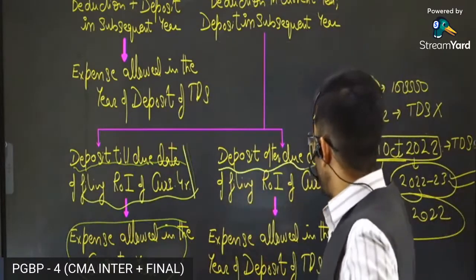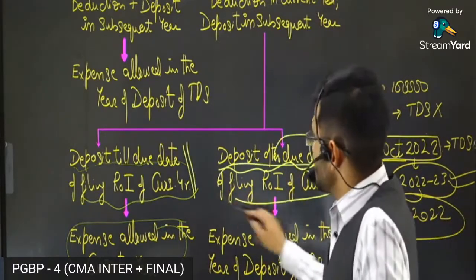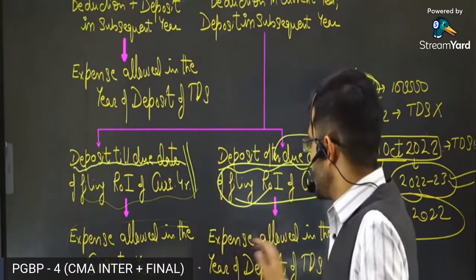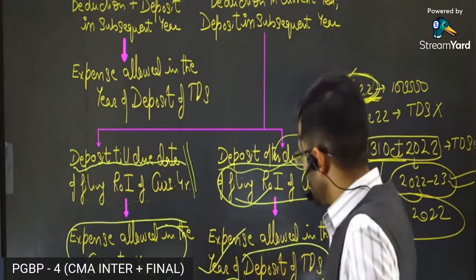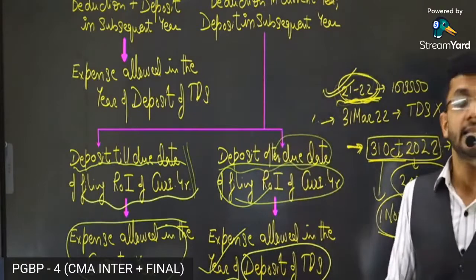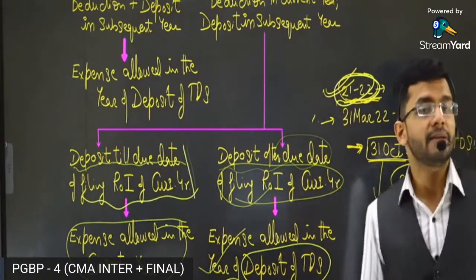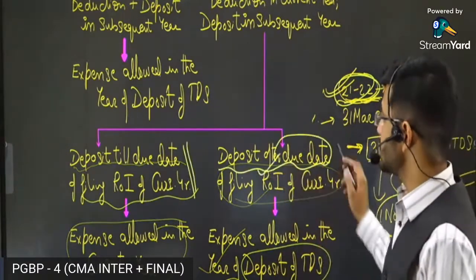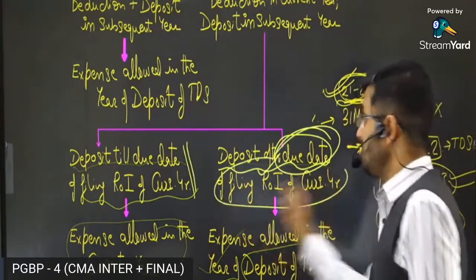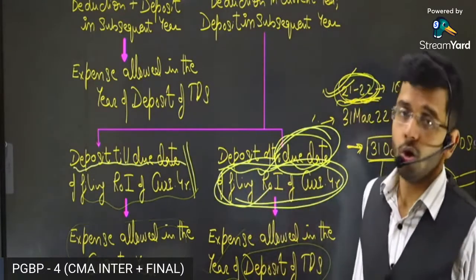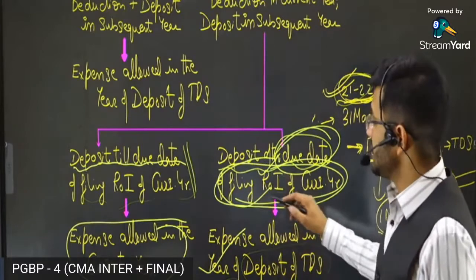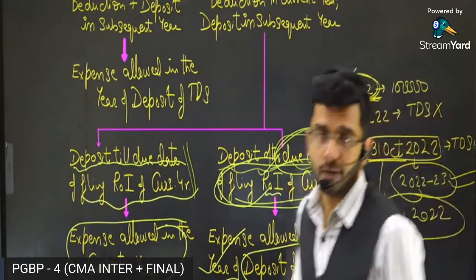And if the deposit is made after the due date of filing of return, then the expense is allowed in the year of deposit of TDS. Whenever you deposit the TDS, in that particular year the expense will be allowed if the deposit is made after the due date of filing of return of income. That is the law. So you have to see what is the return filing date of that particular current year.